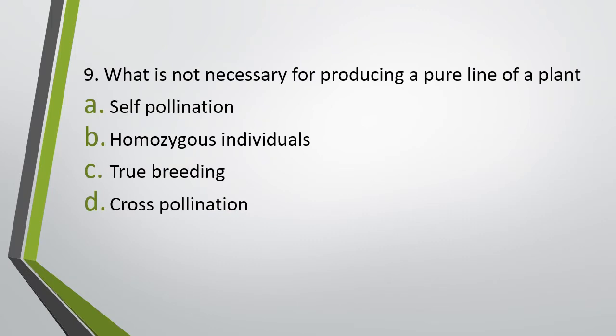Question number 9. What is not necessary for production of pure line of a plant? Now, what is not necessary? Self-pollination, homozygous individuals, true breeding, cross-pollination. Correct answer is option D. Cross-pollination is not required for production of pure lines of plant.